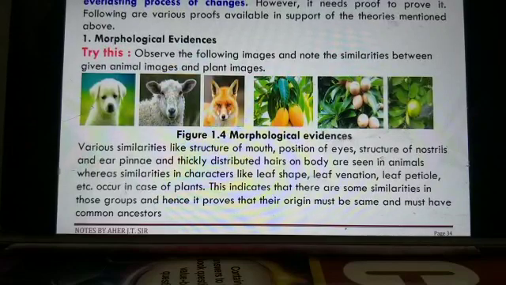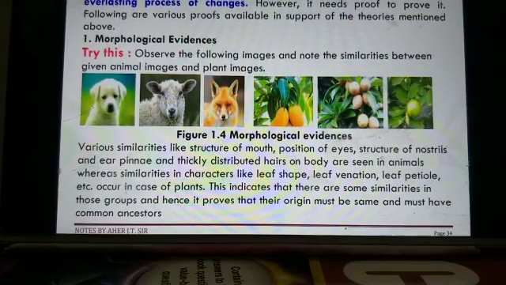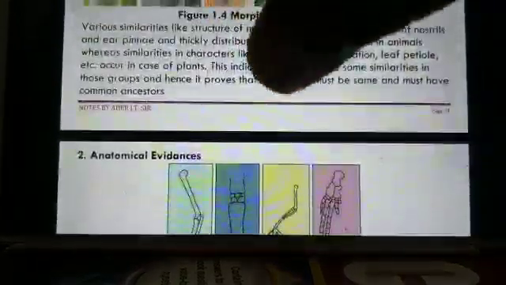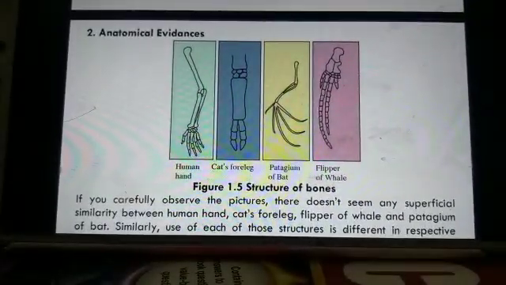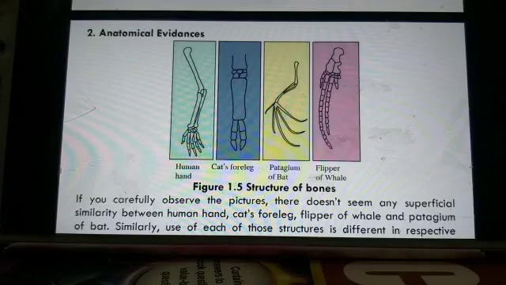So morphological evidence means groups of plants and animals having similar structure and function are called morphological evidences. Now next we'll study anatomical evidences. Anatomy is the branch of biology which deals with the study of bodily structure of humans and animals. Yes, that is called anatomy.